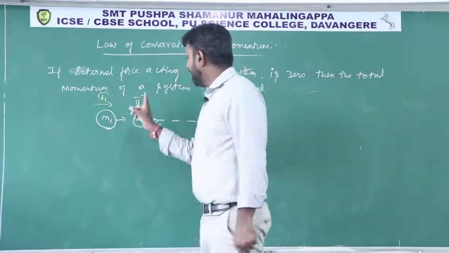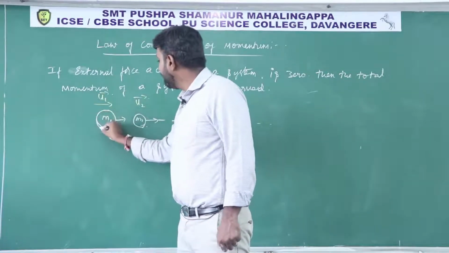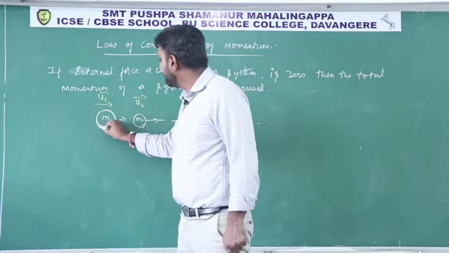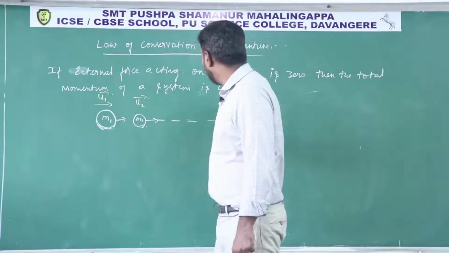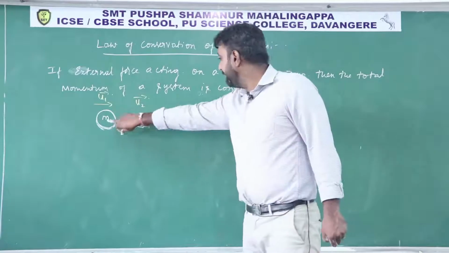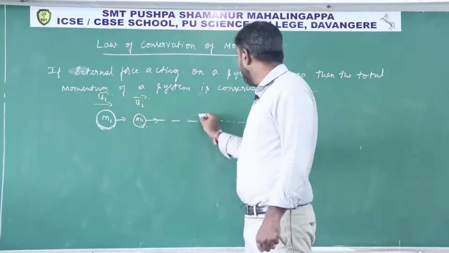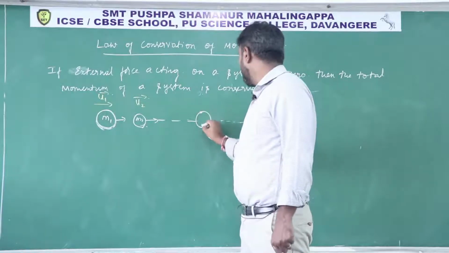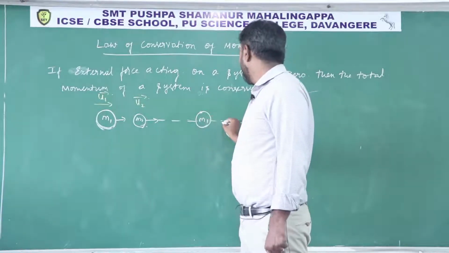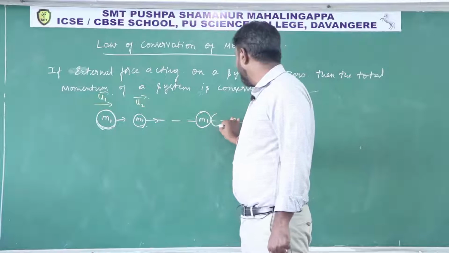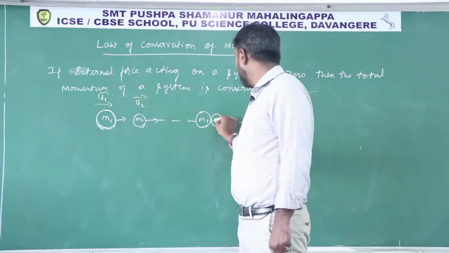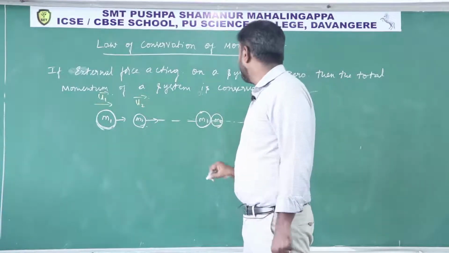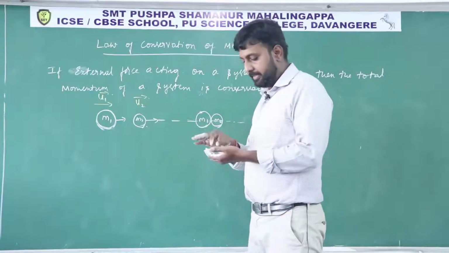Then let us say this body is moving with more speed. Then what happens? Definitely after some time this body will collide with the second body. That diagram I will draw. The first body, mass m1, will collide with the second body, mass m2. At this time the momentum will be exchanged.